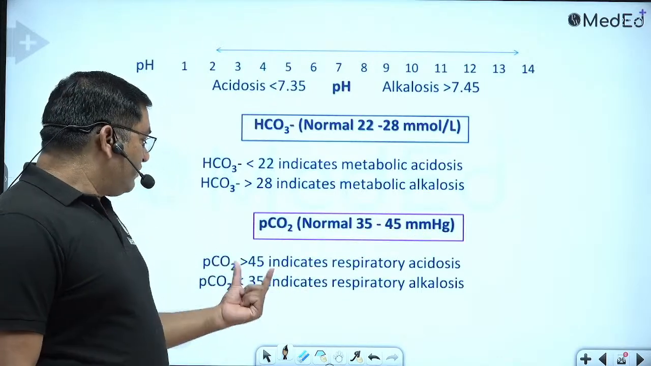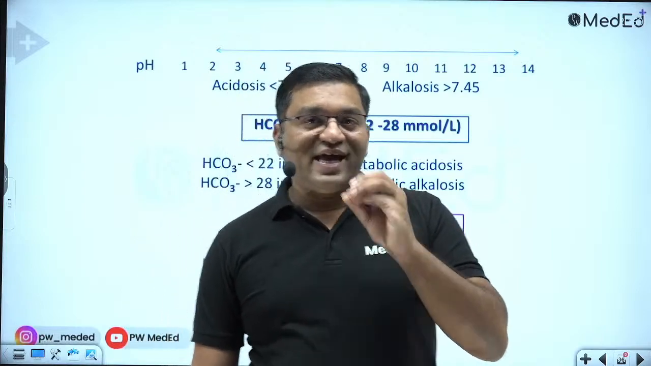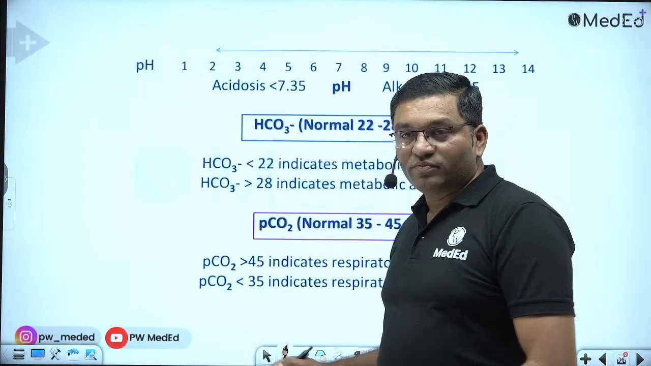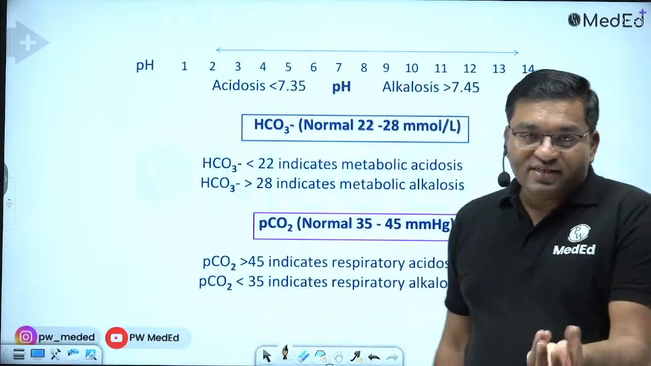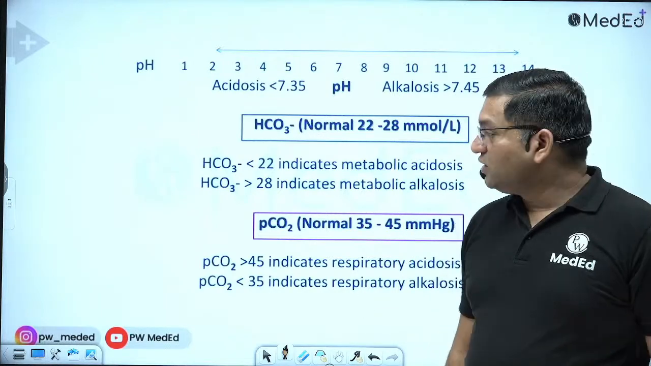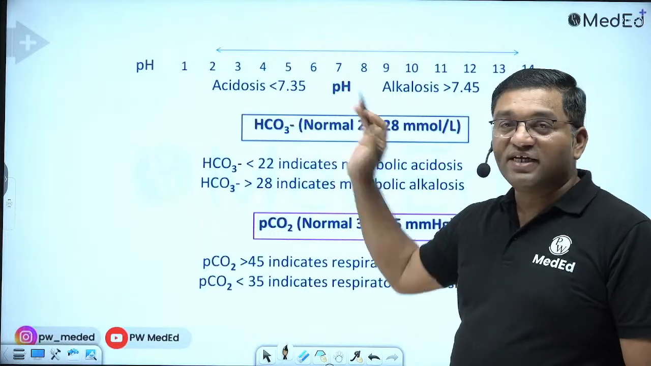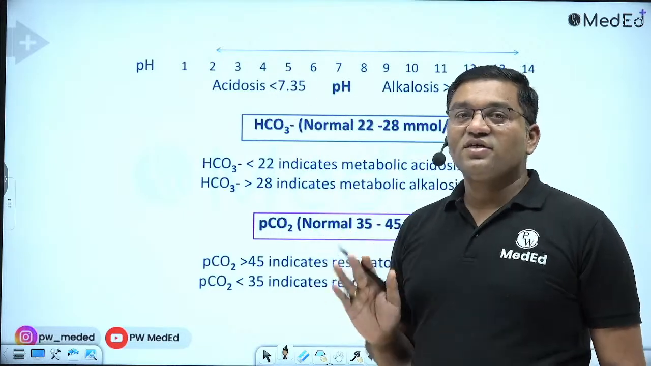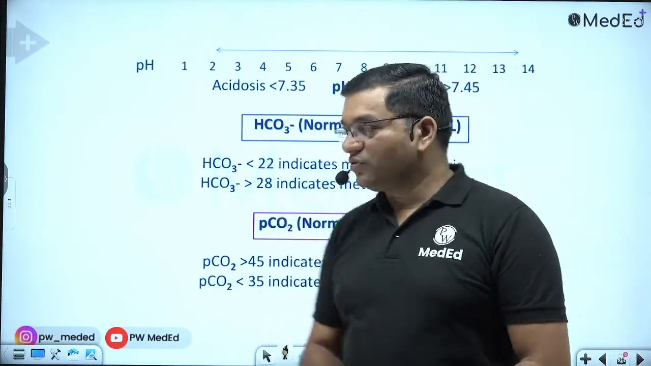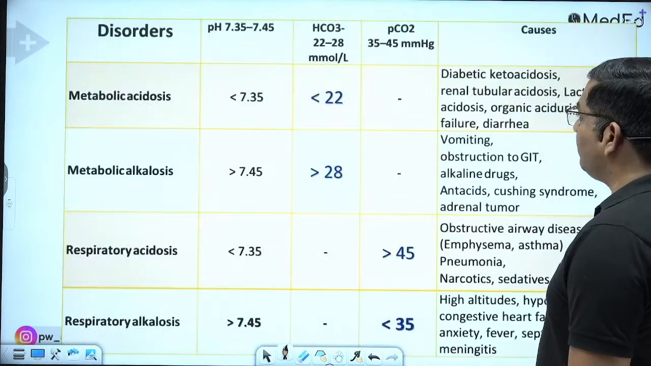PCO2 means dissolved carbonic acid. If PCO2 is more, it is acidosis, meaning acid is more. If PCO2 is less, it is alkalosis. Now you have to see which one goes with the pH; the one that goes with the pH is the primary defect, and the other is the compensatory mechanism. So this is how we can diagnose the acid-base disorder.